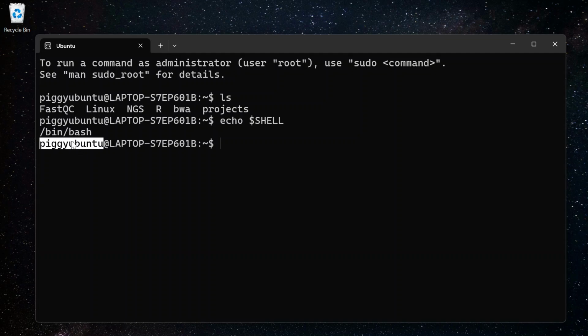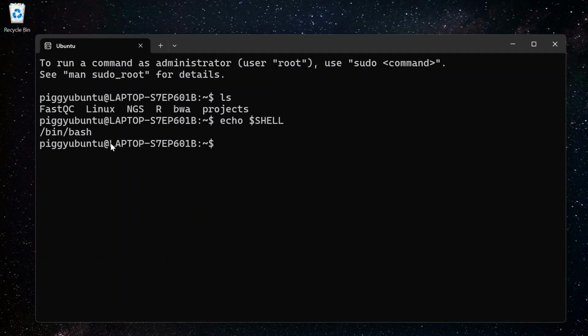This is the username, meaning the current user that is logged in to the system. In my case, I have this username. I wrote this username myself, just like we write our username on Instagram or Facebook IDs. Then we have the at sign, which acts as a separator, separating the username and the host name.